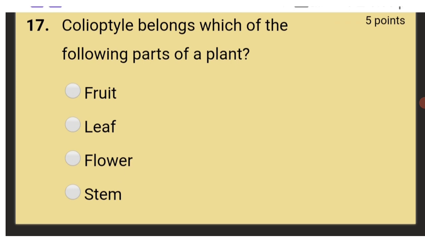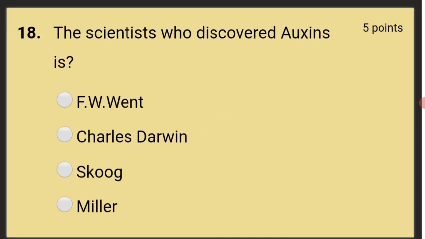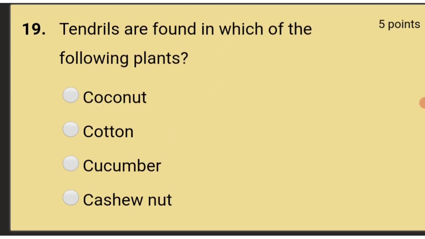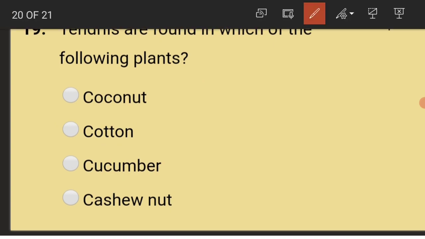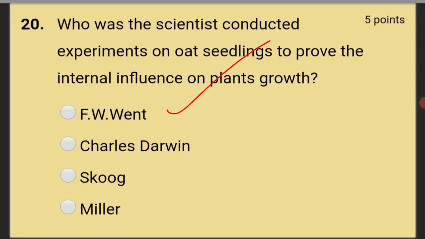Coleoptile belongs to which of the following parts of a plant? That is stem. The scientist who discovered auxins is F.W. Went. Tendrils are found in which of the following plants? Answer is cucumber. Who was the scientist who conducted experiments on oat seedlings to prove the internal influence on plants' growth? That is again F.W. Went. Thank you very much.